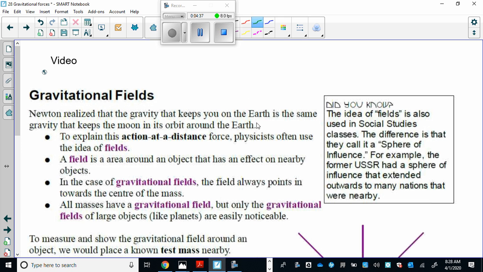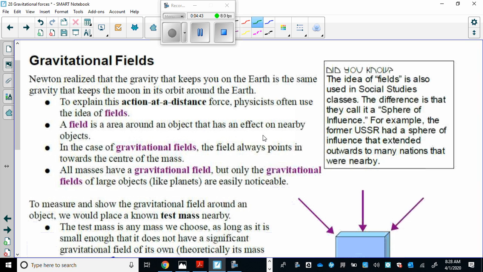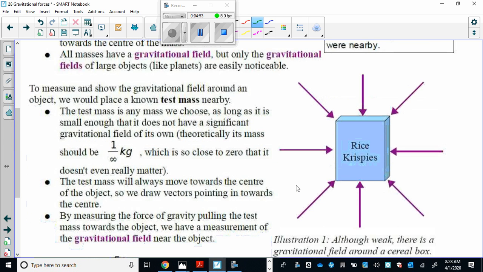The next concept is gravitational fields, and this is just the one where I'll just talk and explain what gravitational fields are. Very simply, any object that has mass creates a gravitational field around it. And the direction of gravitational fields is always towards the center of the object. So here's our Rice Krispie box, and you can see the field always going towards the center of the object.